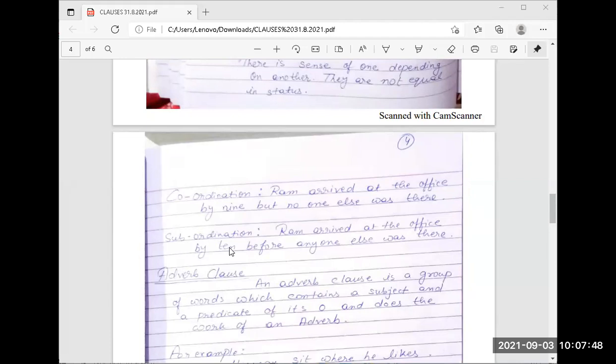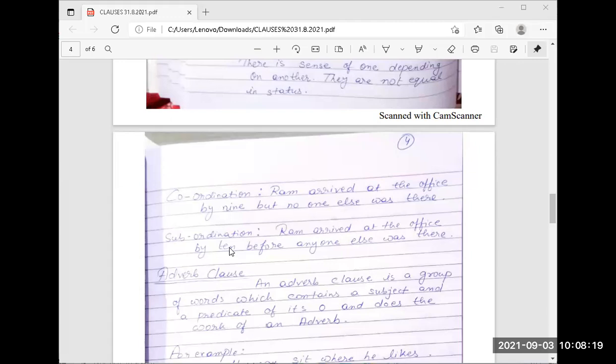How will you differentiate between a coordinate and a subordinate clause? First thing is that a subordinate clause always begins with a subordinating conjunction, or you can say a relative pronoun.